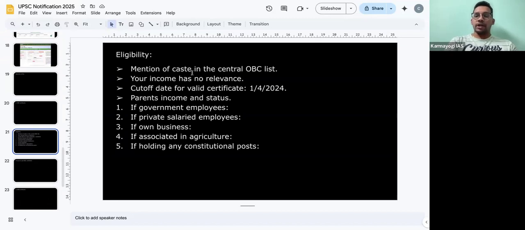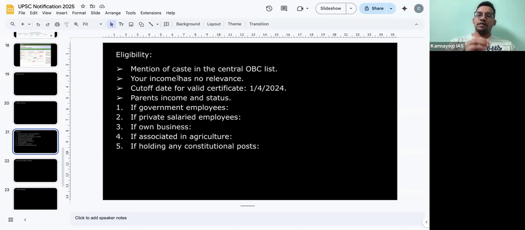First thing is that your caste should be mentioned in the NCBC list, National Commission for Backward Castes. You can just click on Google, you will get the list of castes. Go to your state and check whether your caste is there or not. If your caste is there, then you can avail the reservation, right? And second thing is that your income has no relevance. You earn 1 crore also, but it is not considered.